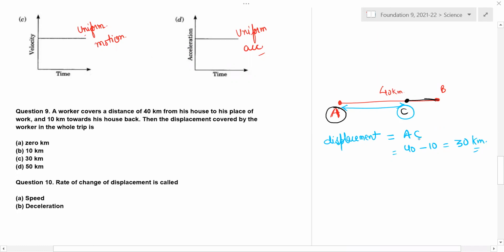Sir, one doubt. They are asking the displacement covered, right? The displacement, 30 kilometers, is a displacement yet to be covered. Displacement is how much? That is the displacement, no? Starting and final position. He is not going to cover again. Okay, sir.